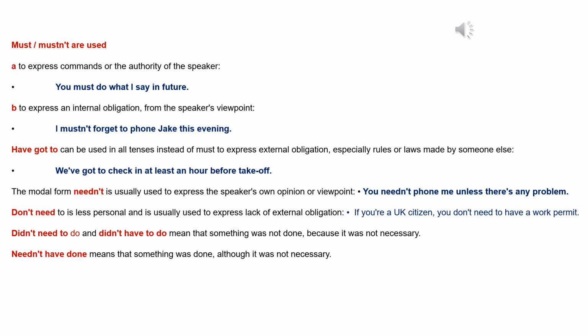You don't need to have a work permit. Didn't need to do and didn't have to do mean that something was not done, because it was not necessary. Needn't have done means that something was done, although it was not necessary.